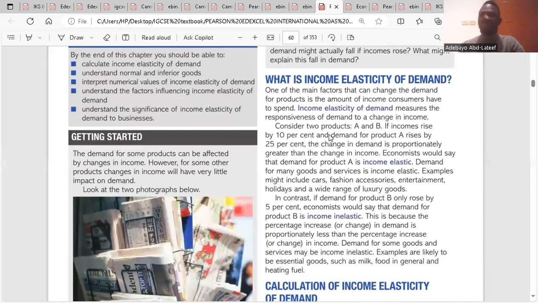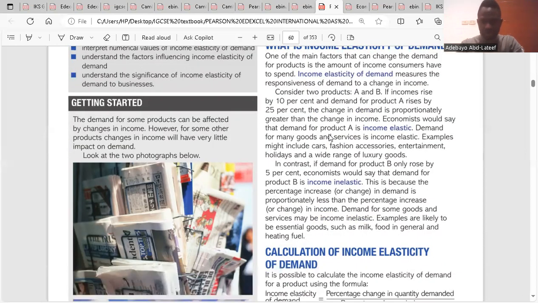So it's the degree of responsiveness of the quantity demanded of a product as a result of a change in the level of income. I think that is clear. All right. So consider two products, A and B. If income rises by 10% and demand for product A rises by 25%, the change in demand is proportionally greater than the change in income. Economists would say that the demand for product A is income elastic.